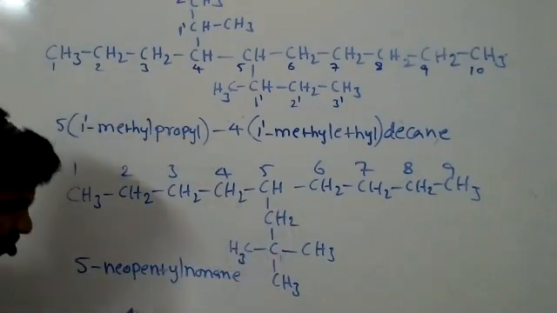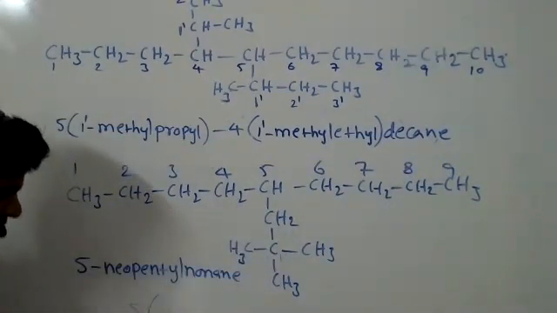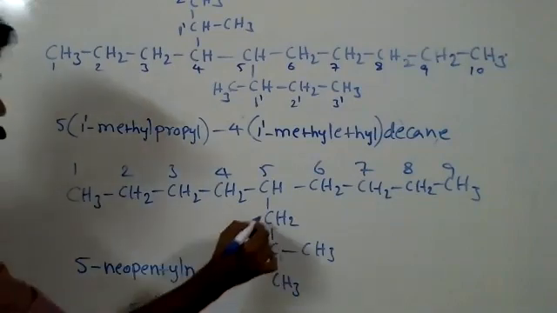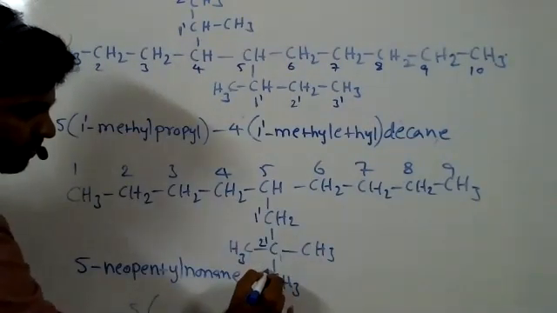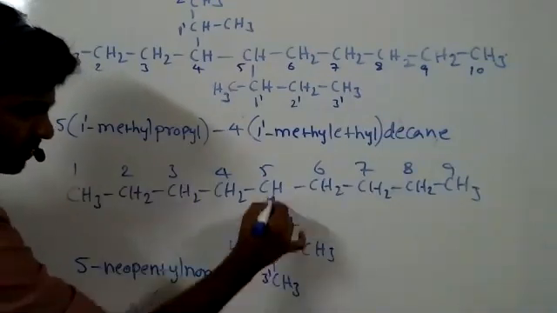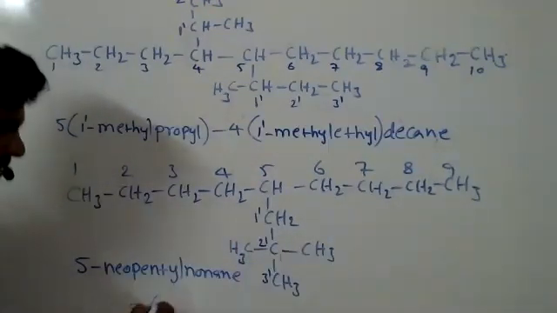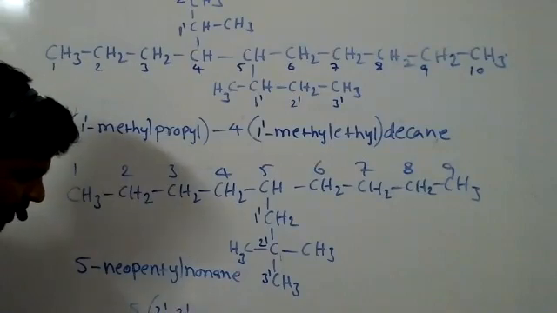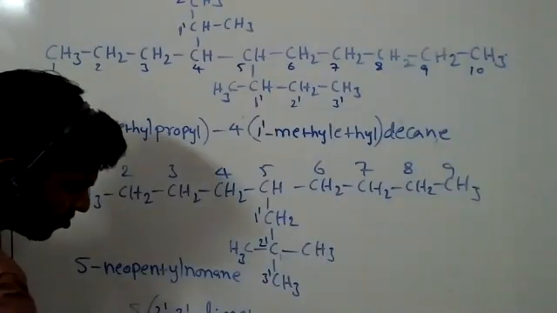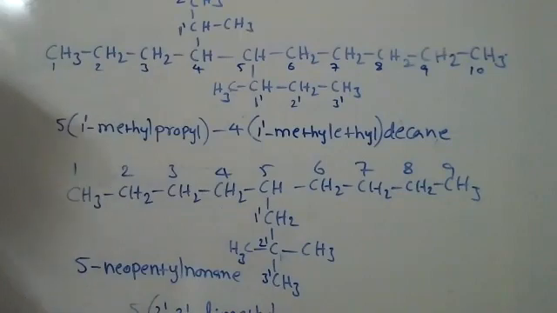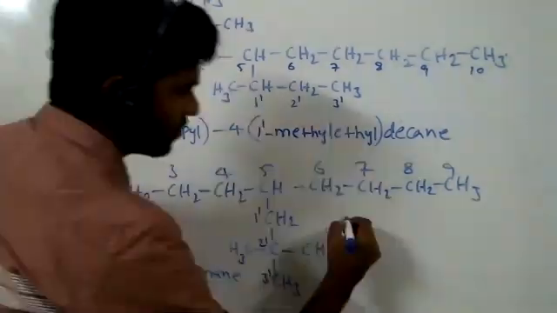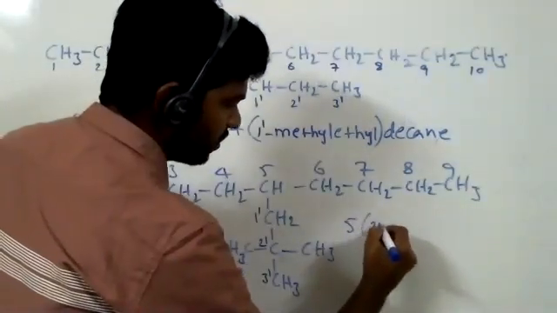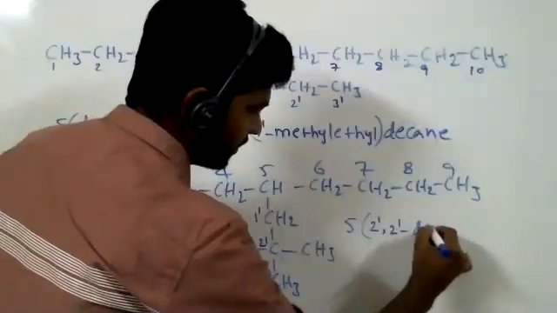Fifth position is there, so 5 open bracket. This carbon is attached to the fifth carbon. This is 1 prime, 2 prime, 3 prime. This is only the longest carbon chain. 2 prime methyls are there. That's why 2 prime comma 2 prime dimethyl. Not visible? No, sir. 5, 2 prime comma 2 prime dimethyl.